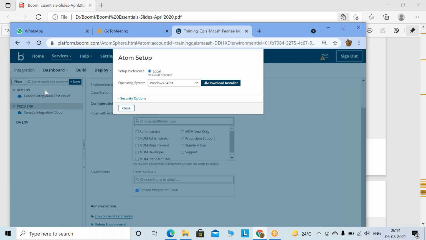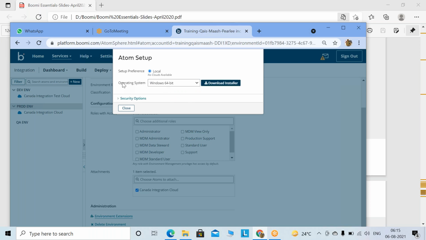Because there are two cloud versions, we already used that one. Okay, now local is available. So what you have to do is, this is the operating systems. You have to choose your operating system, whether it's Linux or Windows. Windows, okay, that's fine. Now you have to click on Windows, and then don't click on download installer.